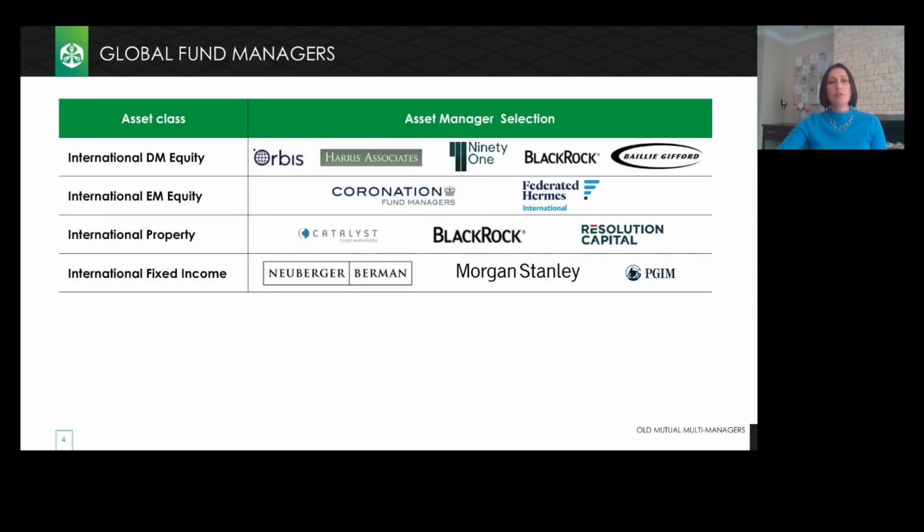We also aim to diversify at asset manager level, and I will touch on this in greater detail in a few moments. This table outlines the current selection of asset managers for each of our asset class building blocks. For those of you who are familiar with our local strategies, you'll probably note that our selection of global equity and global property managers is identical to what we have in our local strategies.